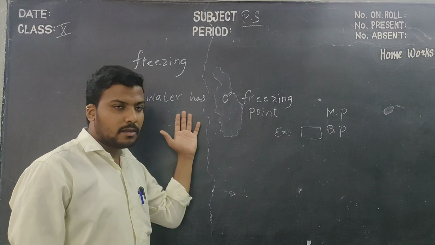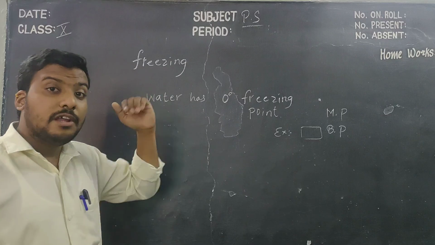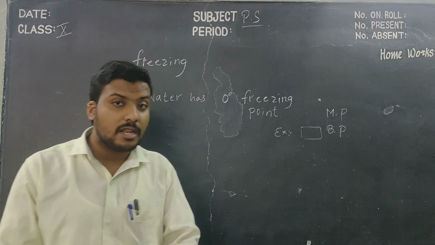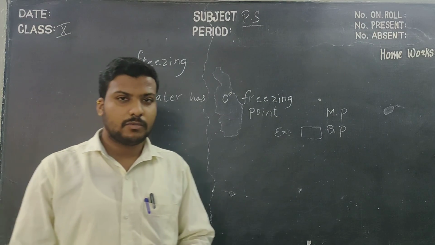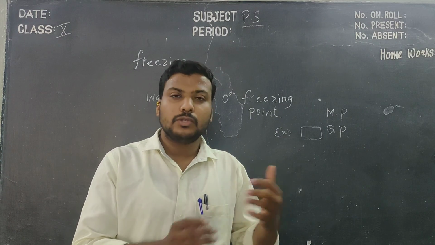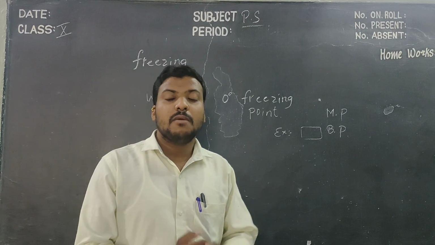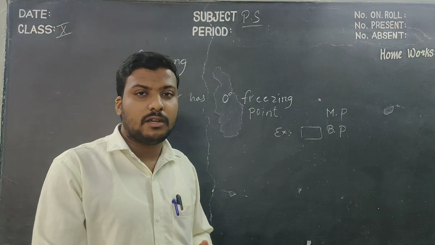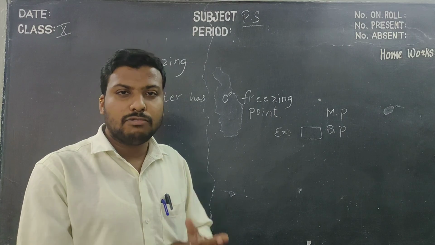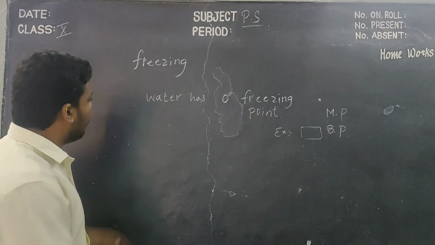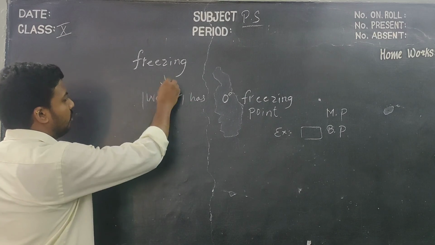Children, before the concept regarding water, in winter season you notice that ghee or coconut oil changes its state from liquid to solid. Why? Due to the atmospheric conditions, because they too have freezing points. Okay, children, in today's class we discuss only water's freezing point.